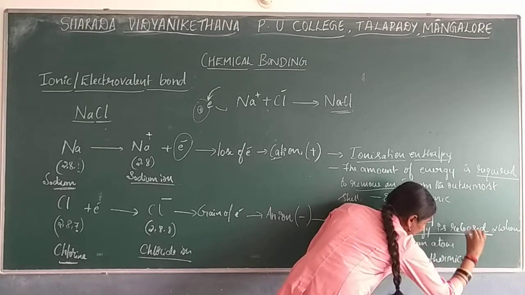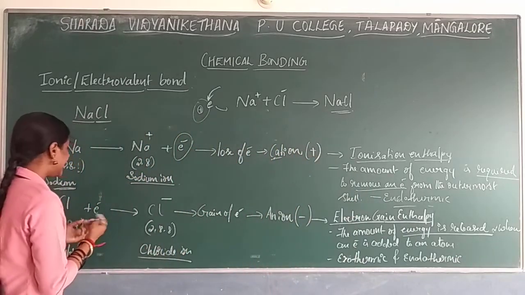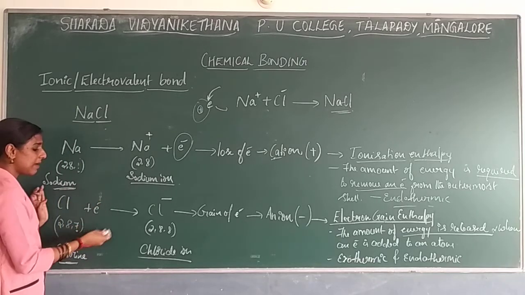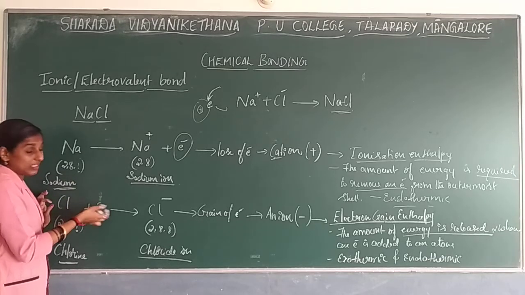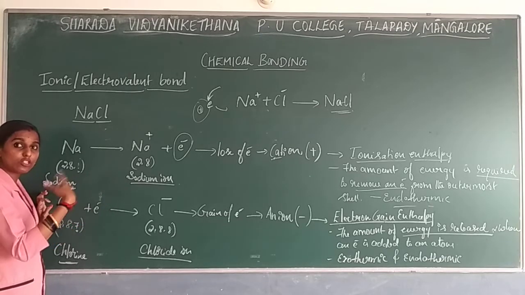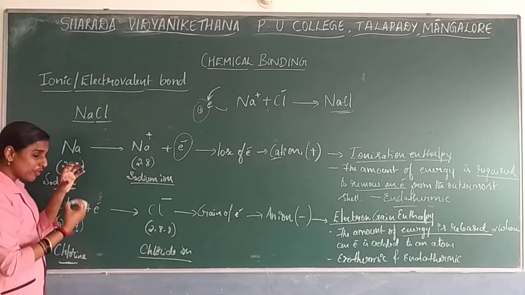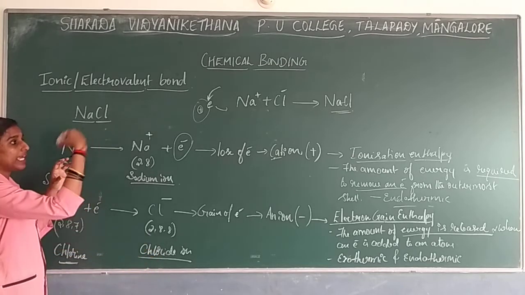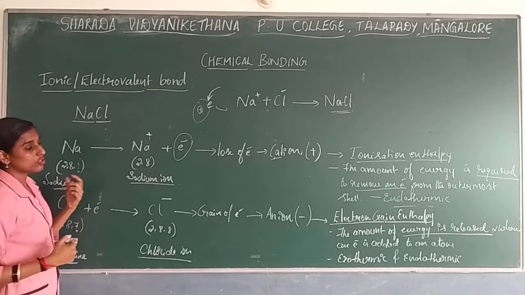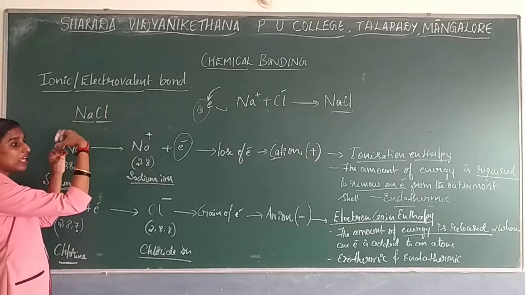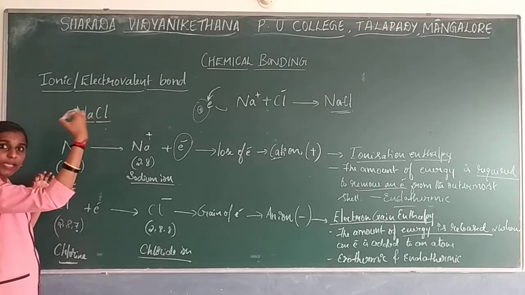So what will happen in some cases? The number of electrons whatever you are going to add will be more. For example, in some atoms, you need to give 2 electrons, 3 electrons. By that time, the number of electrons will increase, right? So the amount of energy you should give, as well as some amount of energy is also released. By giving some amount of energy, you are going to push the electron into that atom. So by that time it will be considered as endothermic, because you are giving energy and you are pushing the electrons, right? You are giving the electron to the atom.